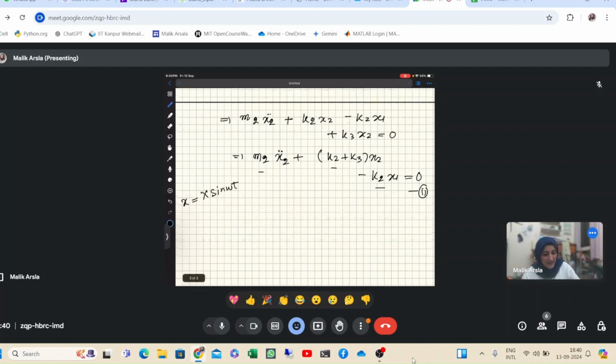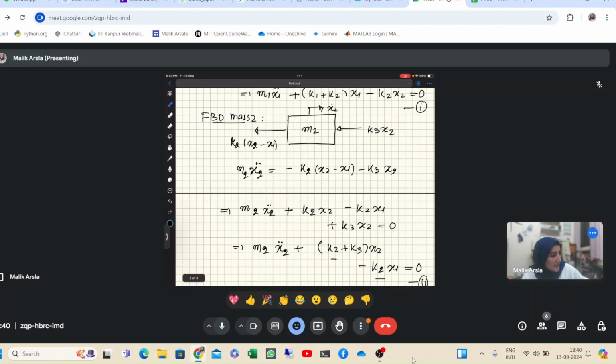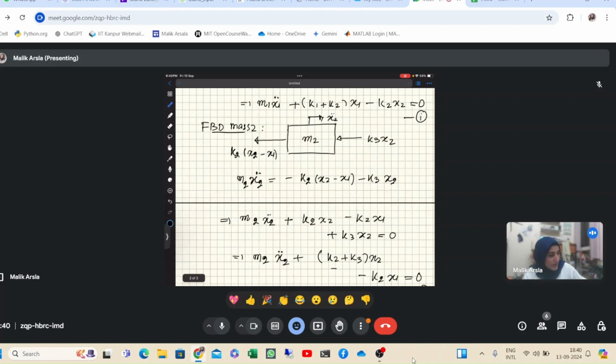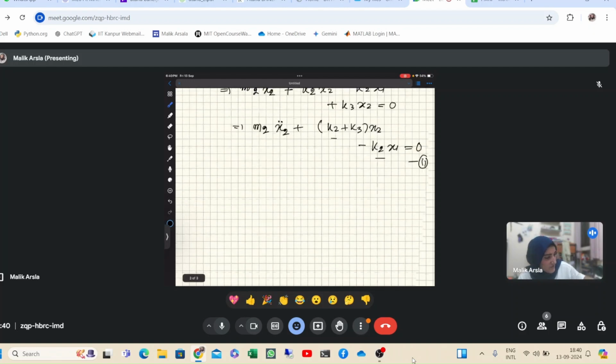Now there is one method which is basically the same idea, but slightly different from that. What we can do is write both of these equations in matrix notation. So basically let me first write down both the equations.